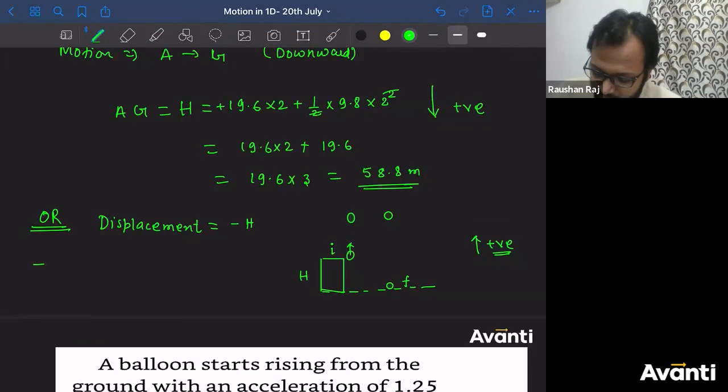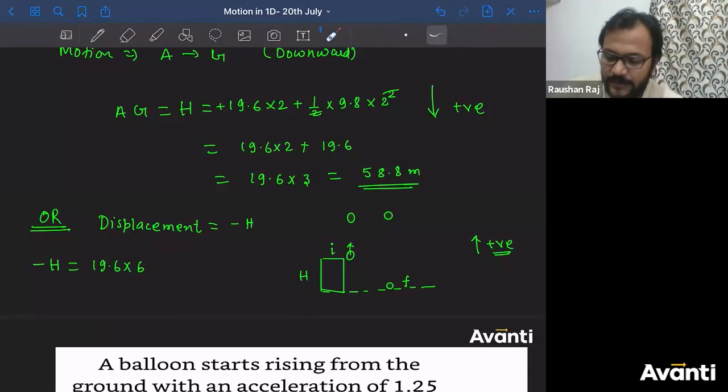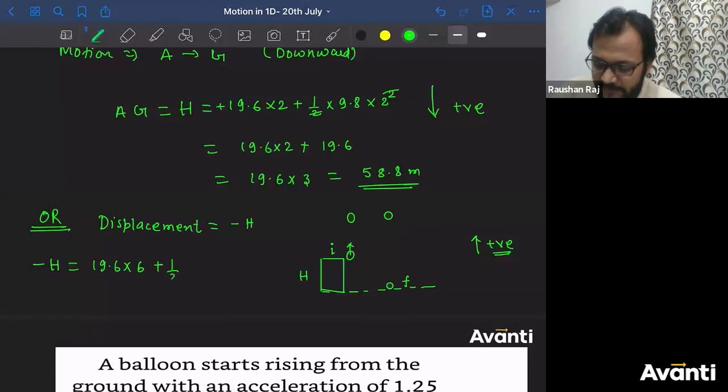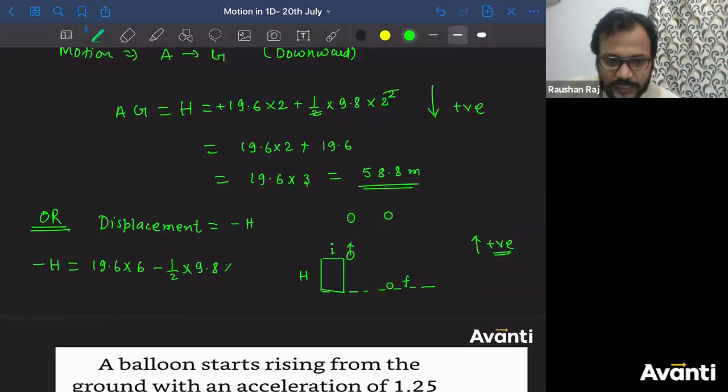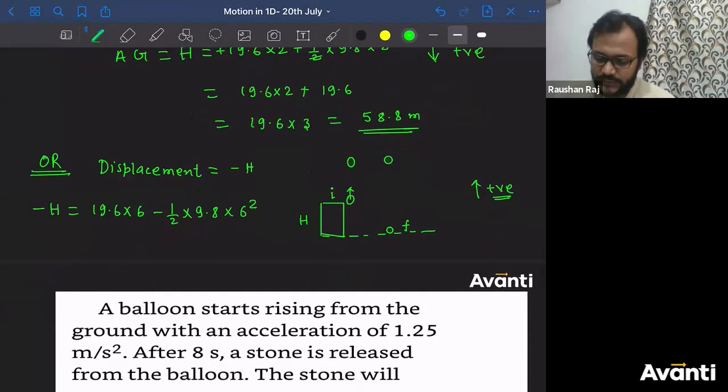If I use this, minus h is equal to, what is the initial velocity? 19.6 into time taken 6. The time taken by the particle to come to the final position from initial is 6 given to us. Plus half into what is the acceleration? 9.8 negative, because downward direction will be negative. So negative. Into what is the time taken? 6 square. Solve this, you'll get the same answer.